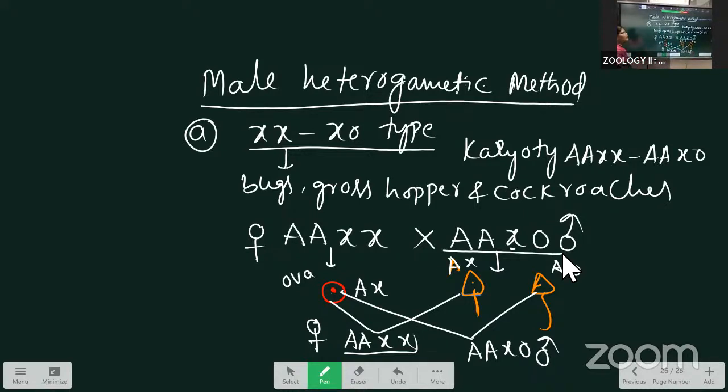This one is about the XX, XO type of sex determination. It is present in bugs, grasshoppers, and cockroaches. Next type. Again male heterogametic only. The next type is called the second one.